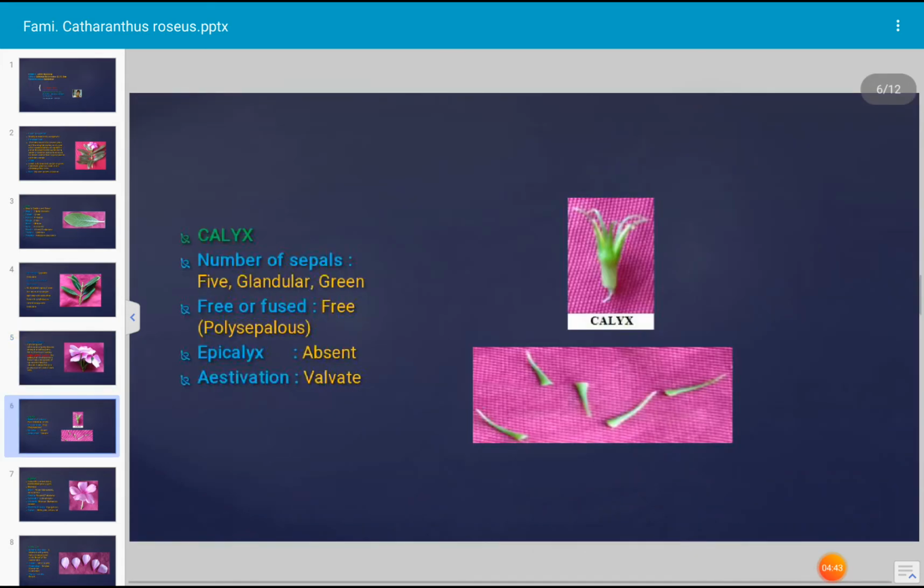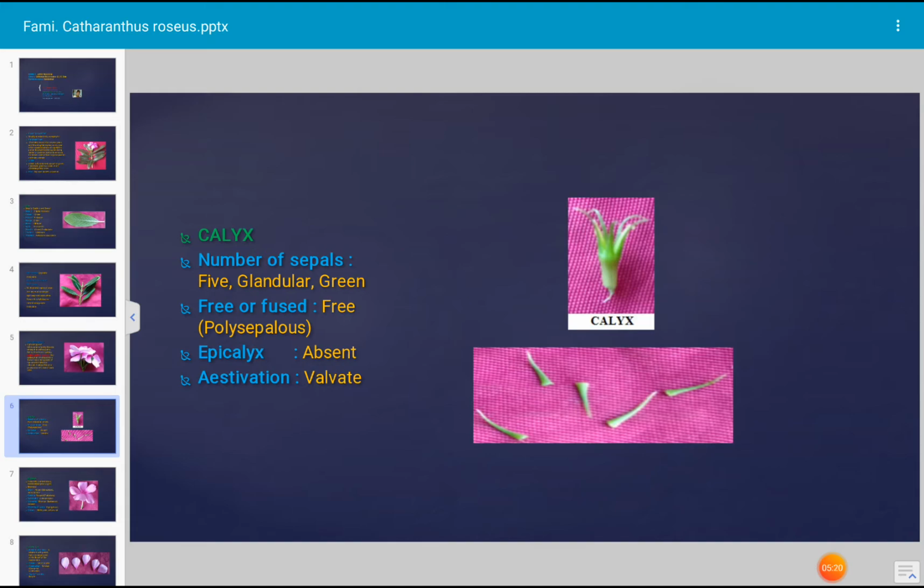Next, let us see how is the calyx. The calyx is the first whorl of the flower that consists of sepals. Generally, the calyx is green in color. There are 5 sepals in Catharanthus roseus. Five sepals are present in the calyx, and they are glandular as shown in the photograph, and green in color. The calyx lobes are free, hence it is described as polysepalous. Epicalyx is absent in Catharanthus roseus.